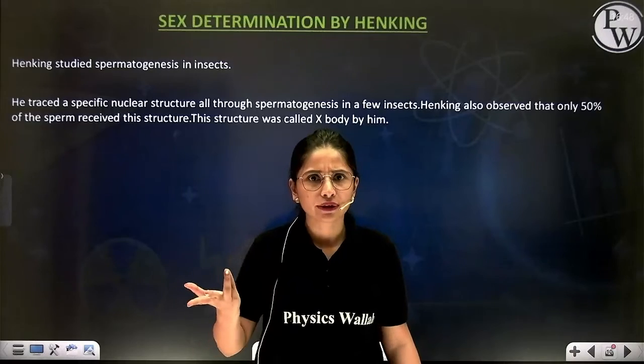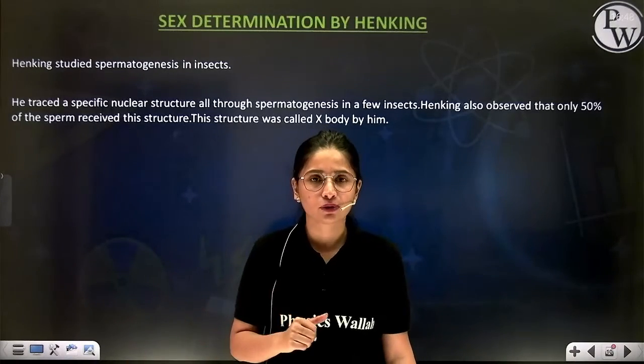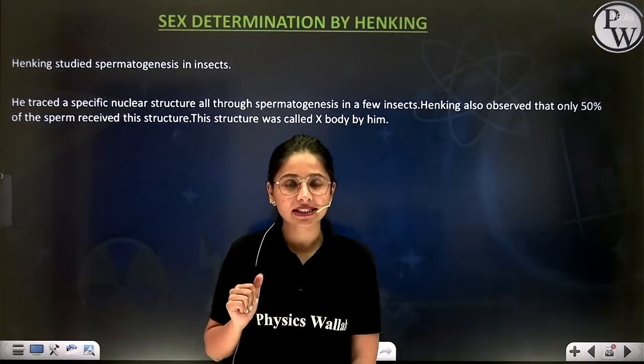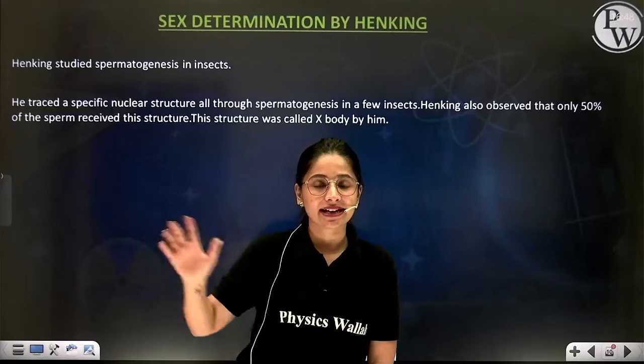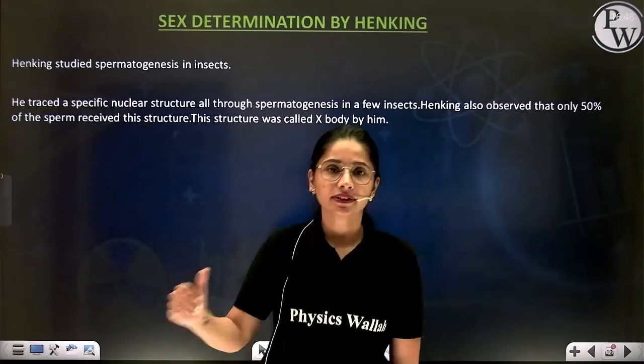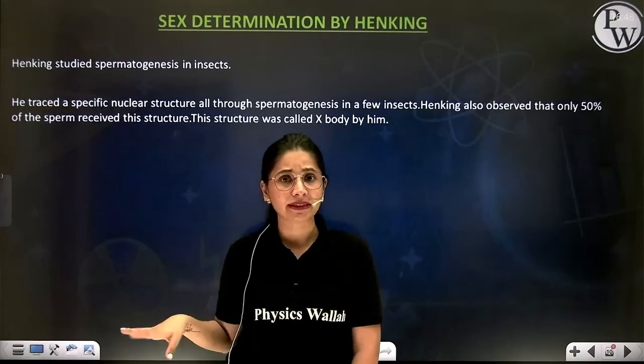Who told you that the X chromosome is this and the Y chromosome is that? Someone must have discovered this concept of sex determination, the XX, XY type. So yes, that we are going to study now. I am not going to teach you completely today.